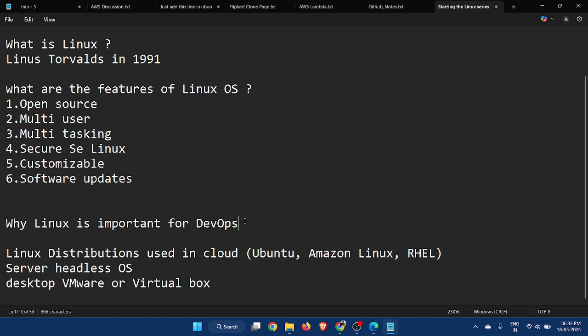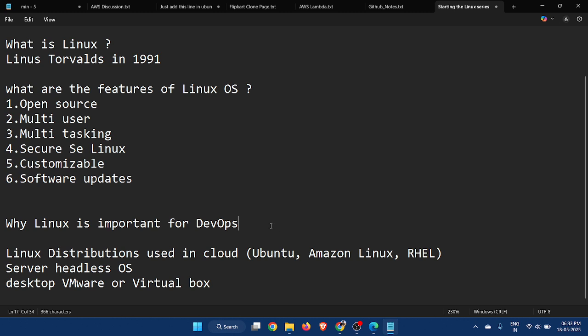So that's why Linux is most important for DevOps, and there are various commands of Linux. We will see that in the next video. There are multiple commands, but we only have to learn some commands because we cannot learn every command. So we will focus on the commands that are important for us.